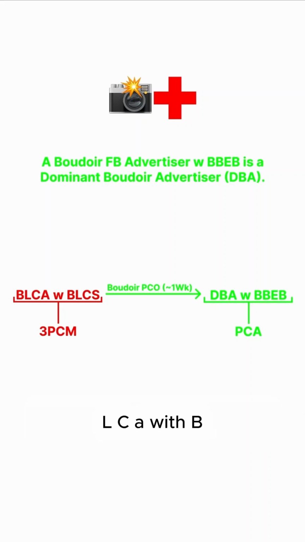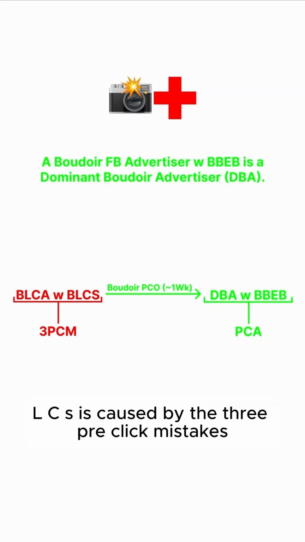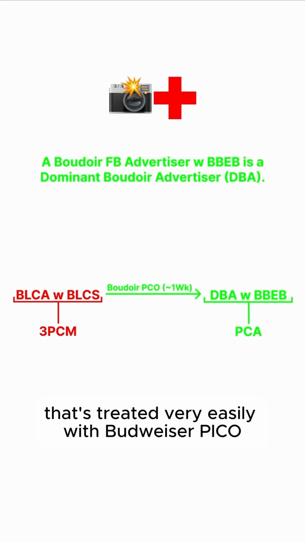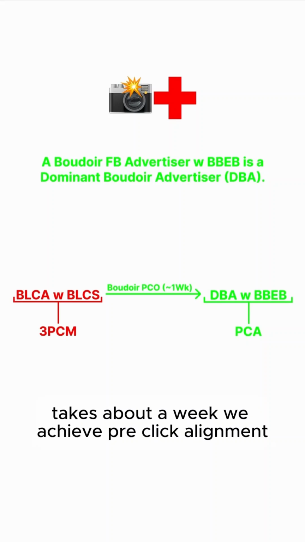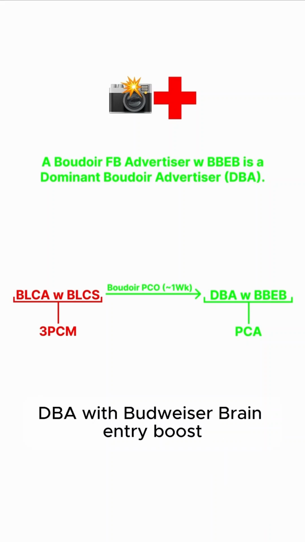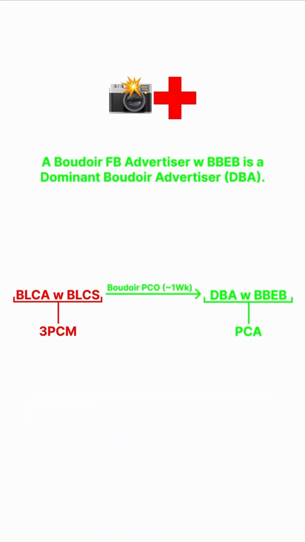So, this is our universe. A BLCA with BLCS is caused by the three pre-click mistakes. That's fine. That's treated very easily with Boudoir Pico. It takes about a week. We achieve pre-click alignment, and we become a dominant Boudoir advertiser, a DBA, with Boudoir brain entry boost.